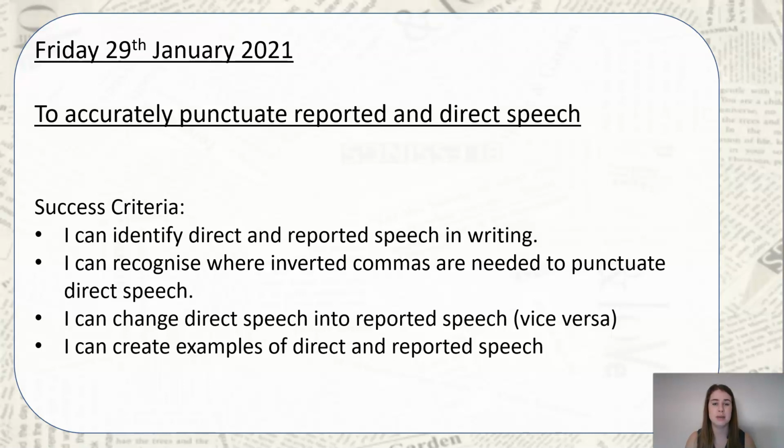Now, we looked at this when we did our speech burgers back in our first week of learning. So your success criteria for today, what you need to be able to achieve by the end of the day, is to be able to identify the difference between direct and reported speech in writing. You then need to make sure that you know how to recognise where inverted commas are needed when we're punctuating direct speech. We're going to see if you can have a go at changing direct speech into reported speech and vice versa, to see if you can do the opposite for both. And then by the end of the lesson, you're going to have a go at creating examples of direct and reported speech yourselves. And this is going to be based on our character descriptions that we wrote from yesterday.